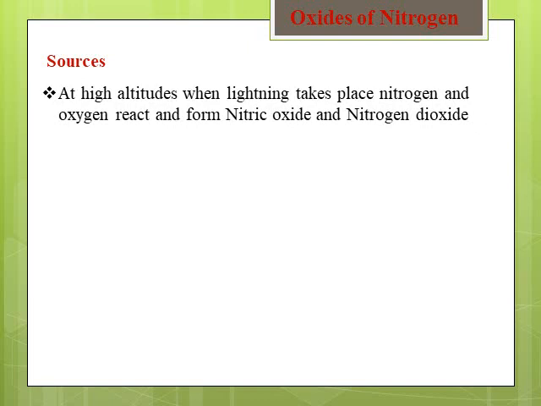Sources. At high altitudes, the atmosphere contains oxygen and nitrogen. When lightning takes place, this oxygen and nitrogen combine with each other in the presence of high electric discharge and temperature. It will form NO, that is nitric oxide, and NO2, nitrogen dioxide. So the oxides of nitrogen are typically nitric oxide NO and nitrogen dioxide NO2.